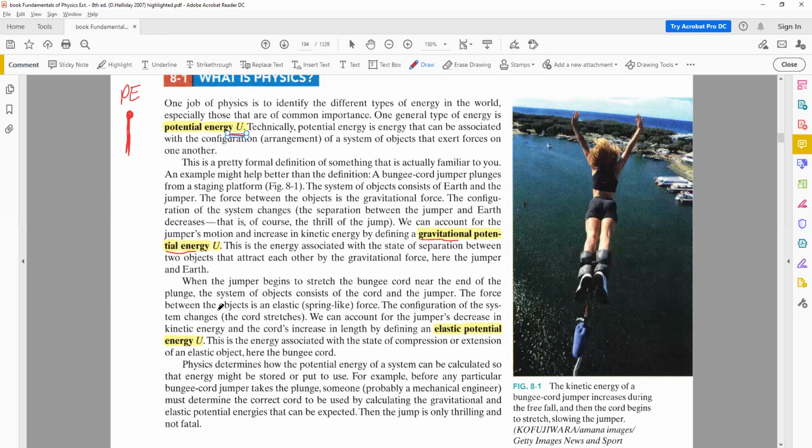And then the second example, like we studied in the last case, was the spring mass system. We talked about the examples of a watch, and this principle is also used in some toys and so on. This is elastic potential energy, whereby when you compress a spring, it stores energy due to its state of compression or extension of an elastic object. So an elastic object can be a spring, for example. These are the cases of potential energy that we will be talking about.